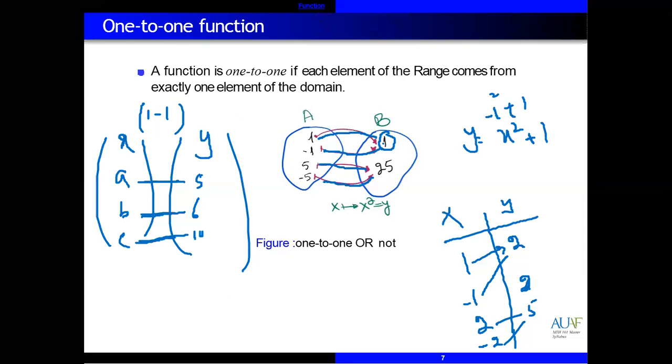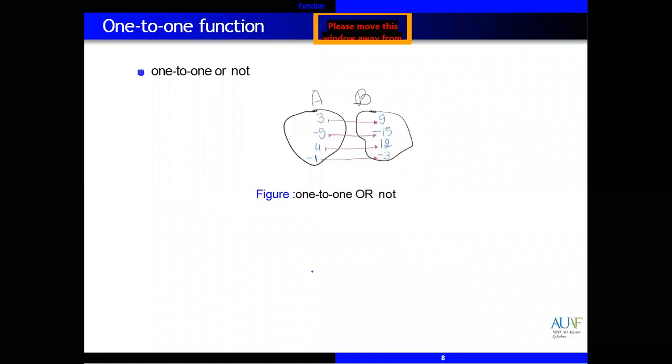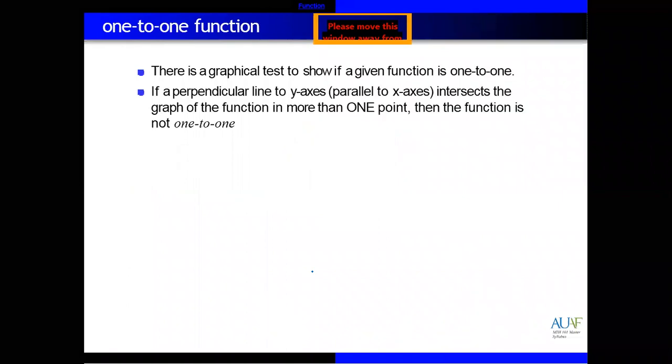Then we also have a test for a function. If a graph is given, how to find whether that is a one-to-one function or not. So what is that one? Same graphical test. For example, if a graph is given, any type of graph, let's suppose this one, and you want to find is it one to one or not.